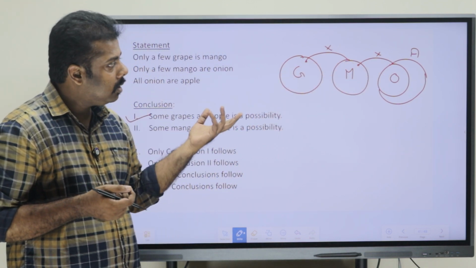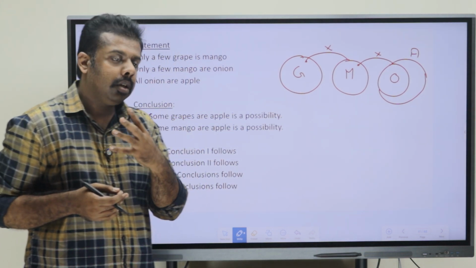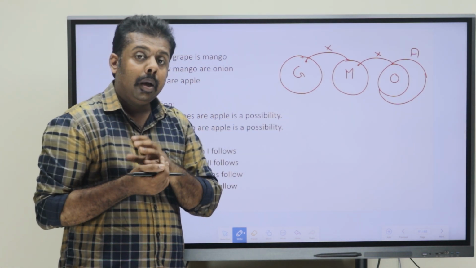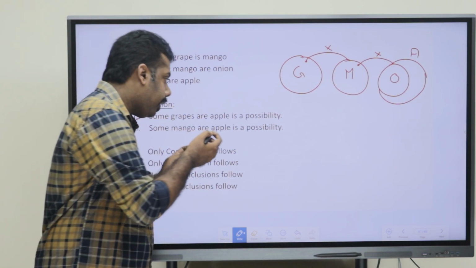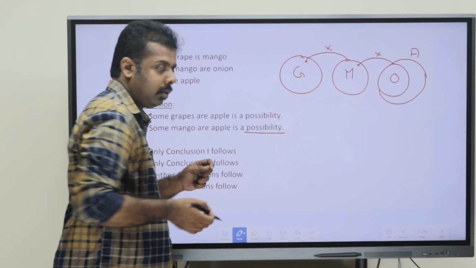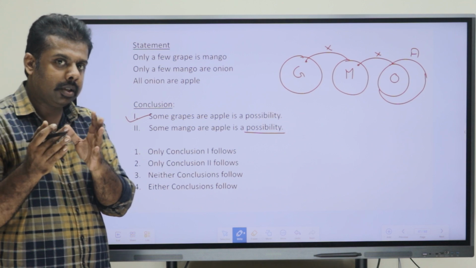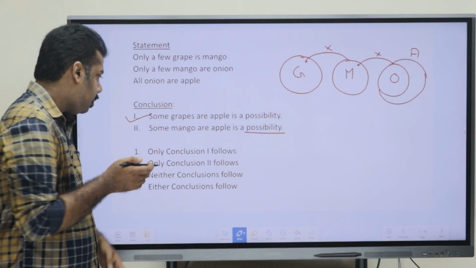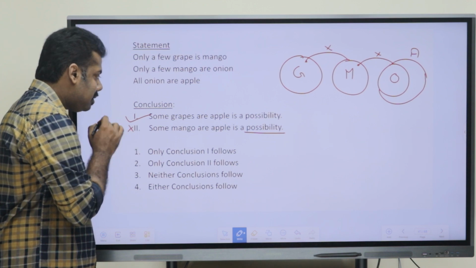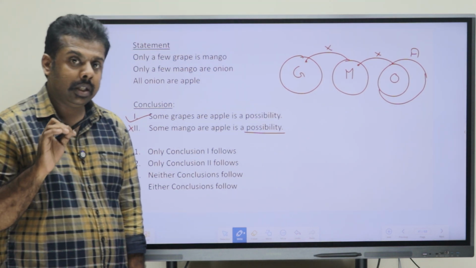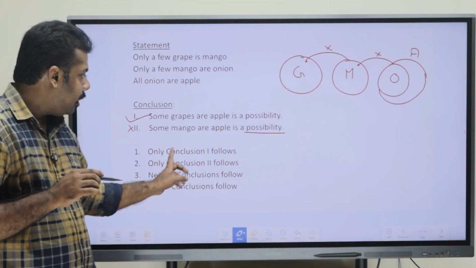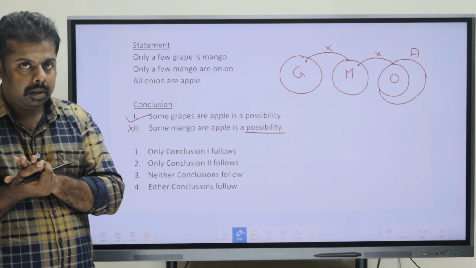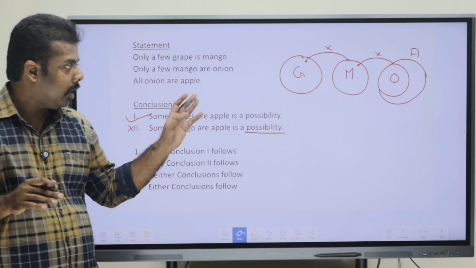Okay. So, it has been understood that mango and apple have a some relation, but here what is the change? They have connected it using a possibility. So, that is a difference here. Which option can you mark your answer as? You can mark your answer as that the second conclusion won't follow. What is the reason behind that? Because we already know that some mango is apple here. We know that already using the Venn diagram.